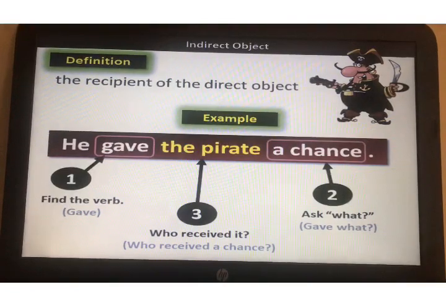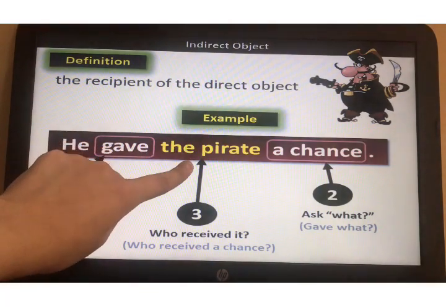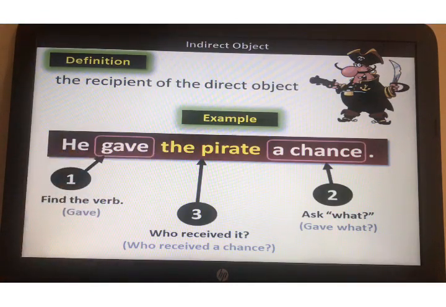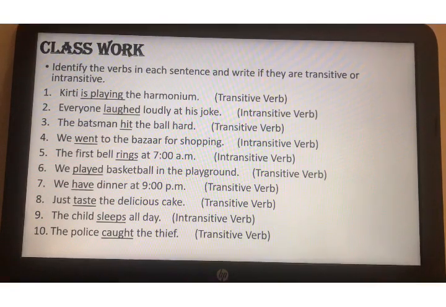Okay. He gave the pirate a chance. What did he give? A chance. And a chance is a non-living thing. So it is a direct object. Who received the chance, or to whom did he give a chance? To the pirate. And it is a living thing. So it is an indirect object. Okay. So a direct object gives the answer to what and it is a non-living thing, and an indirect object gives the answer to whom or for whom and it is a living thing. Okay, and for a transitive verb, you have to identify the verb and the next word after the verb. If it is an article or noun, then it is transitive, otherwise it is intransitive.